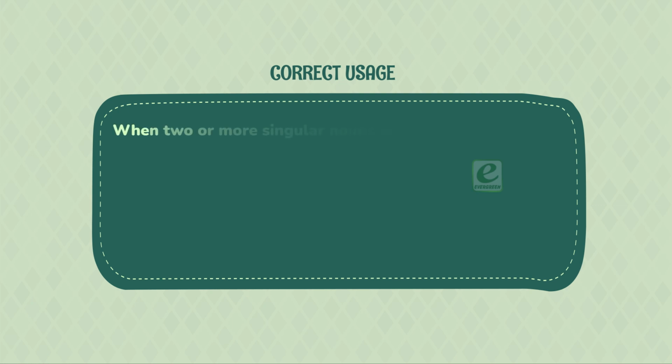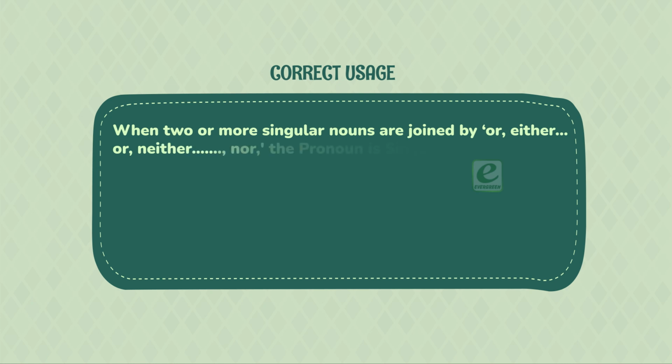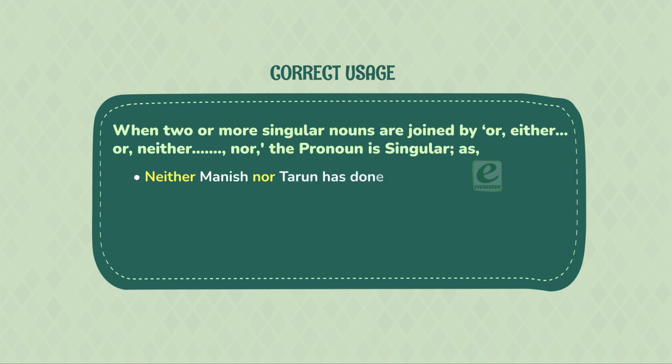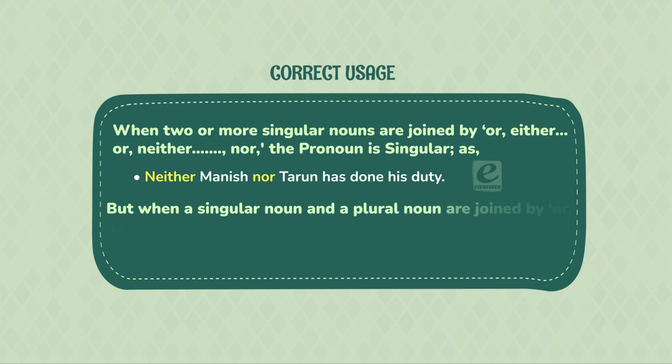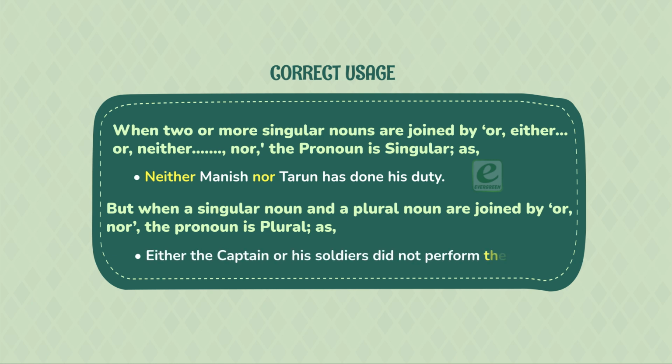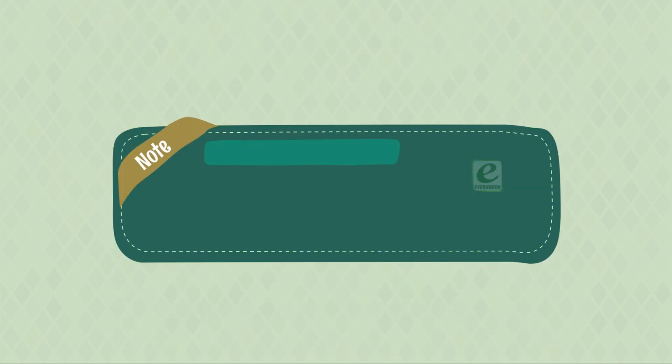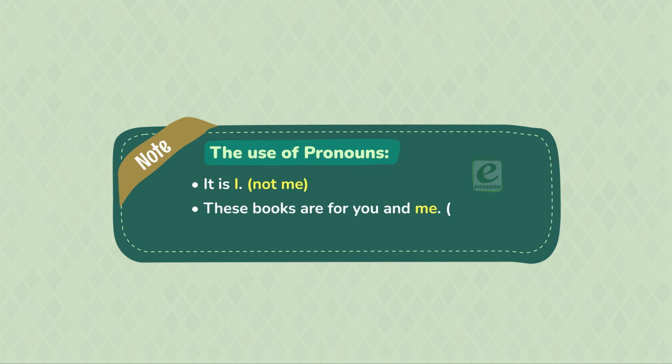When two or more singular nouns are joined by or, either, or, neither, nor, the pronoun is singular, as, neither Manish nor Tarun has done his duty. And when a singular noun and a plural noun are joined by or, nor, the pronoun is plural, as, either the captain or his soldiers did not perform their duty. Note the use of pronouns. It is I, not me. These books are for you and me, not I. Between you and me, not I, he is a rogue.